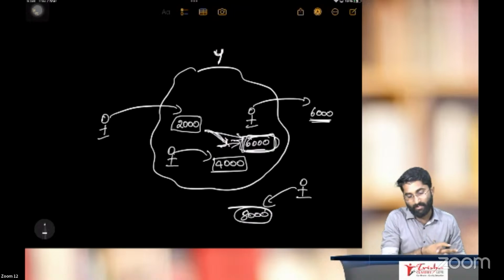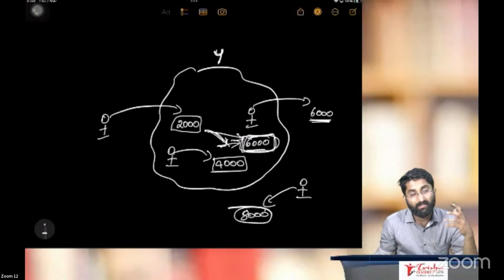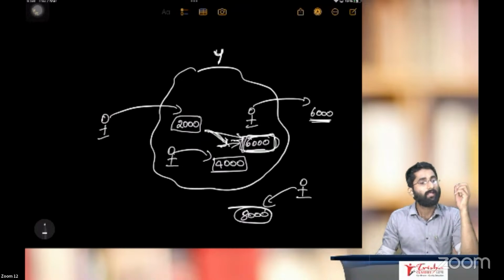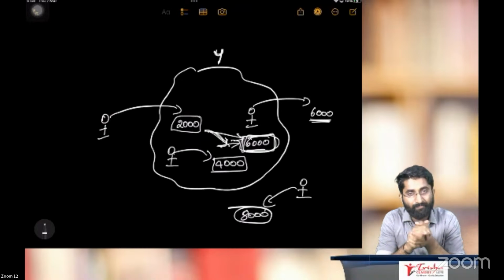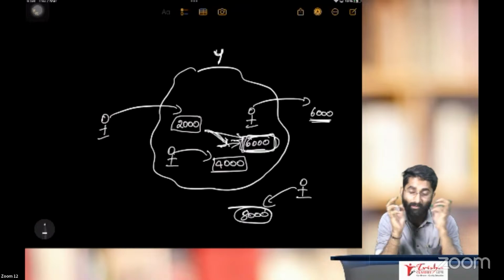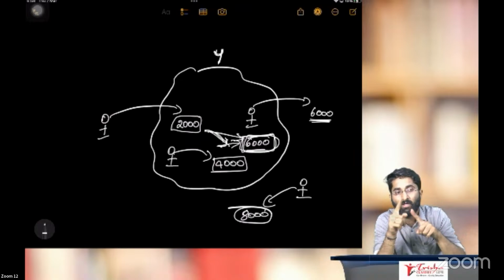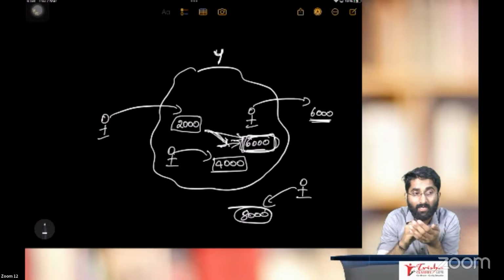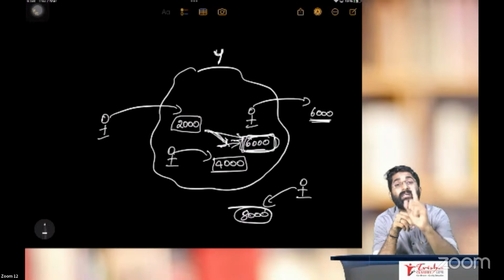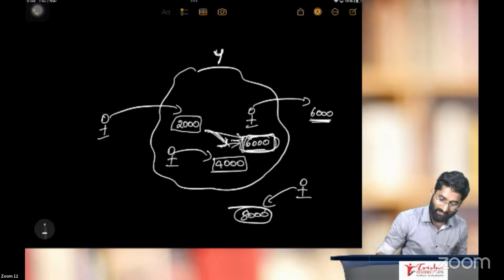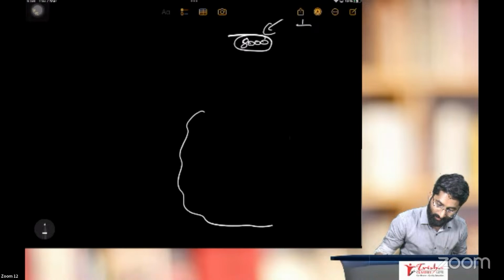Yes. So this is gross domestic product. Sir, there is something called gross national product. What is gross national product? Till now, in gross domestic product, I was concentrating on the place of production. Right now, I am concentrating on the person who is producing. In gross national product, I am concentrating on the person who is producing.